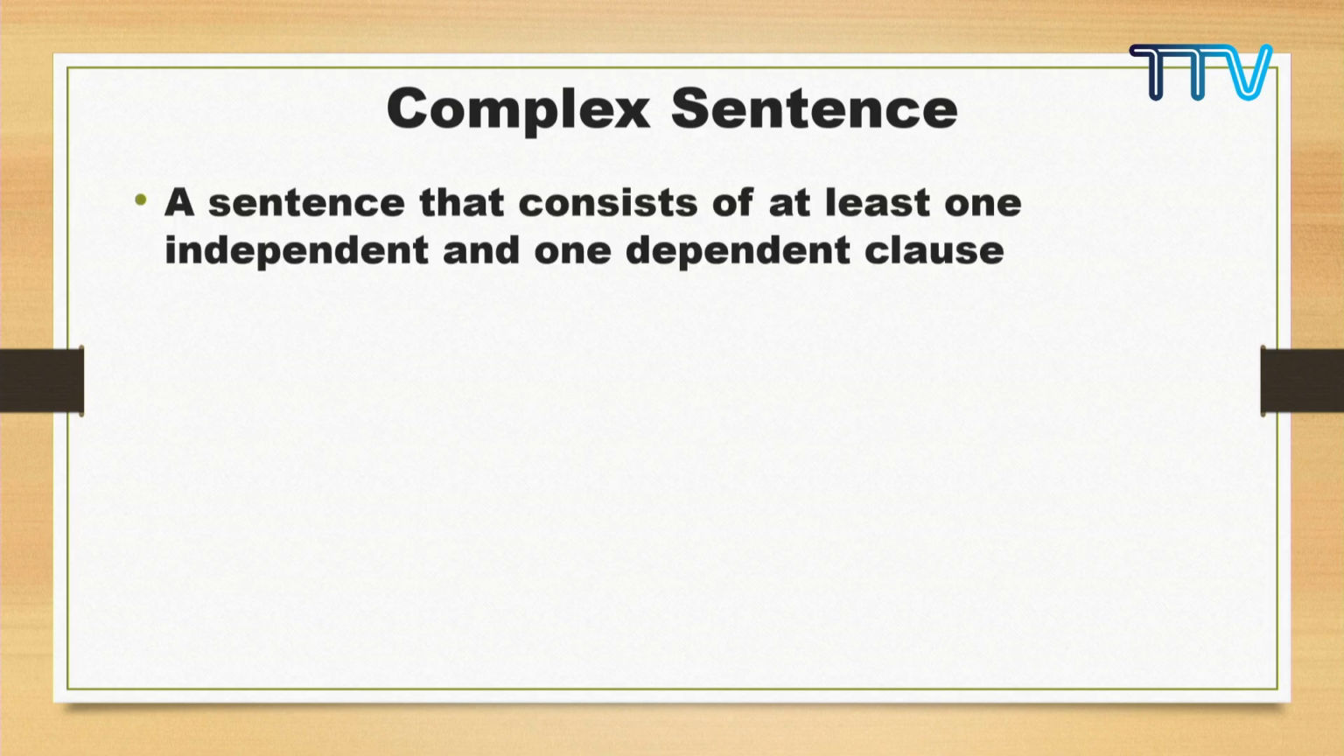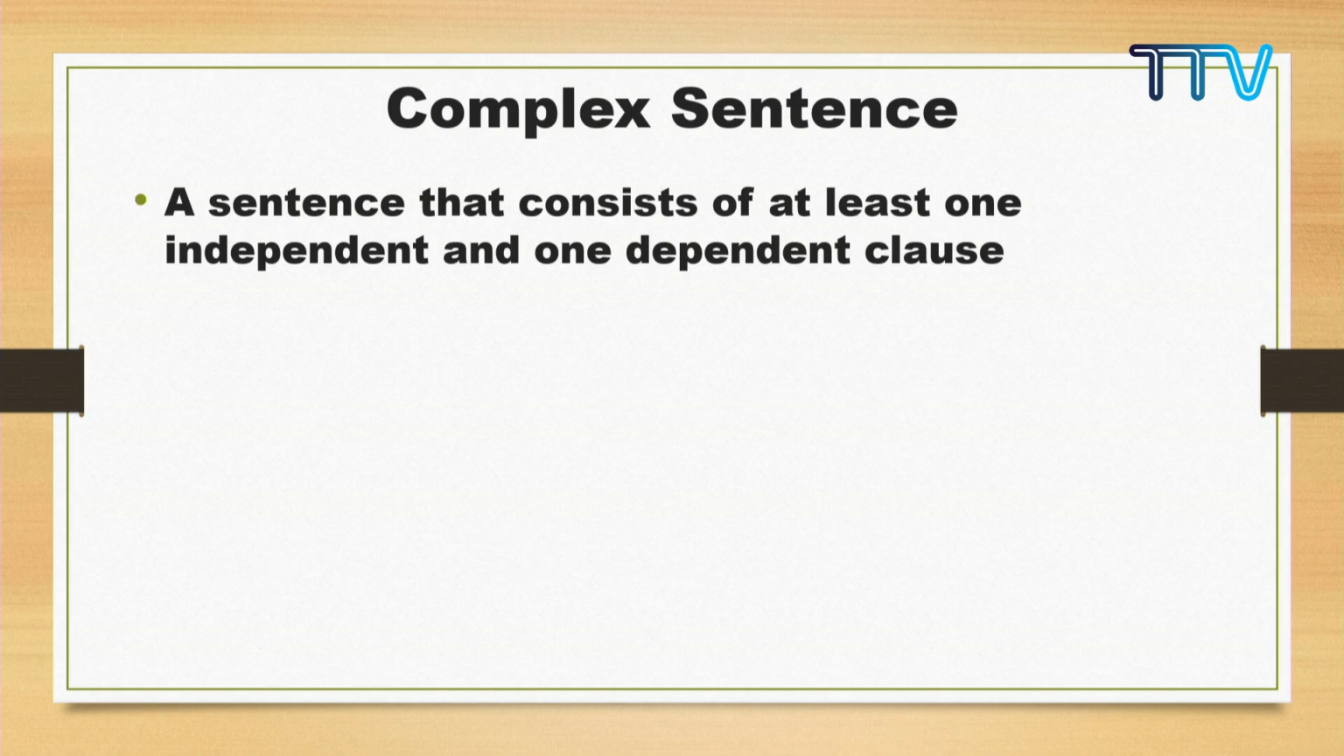Okay, look at the slide. Complex sentence: a sentence that consists of at least one independent and one dependent clause. There can be more than one, right? But at least one independent clause should be there. At least one dependent clause should be there. So you have to keep that in mind whenever you think about a complex sentence. One independent clause and one dependent clause.